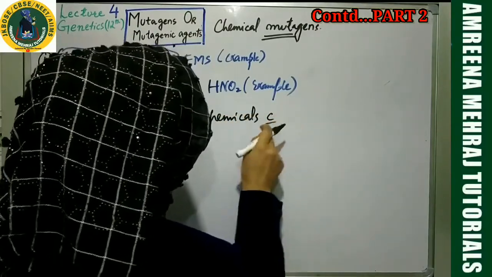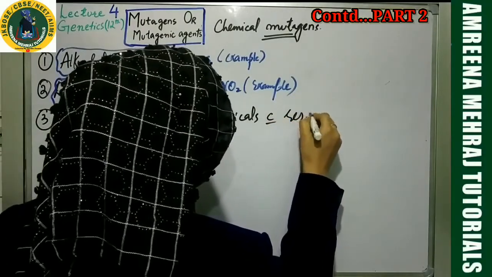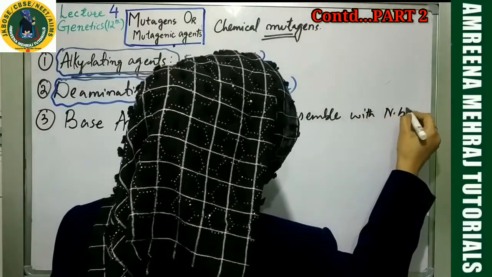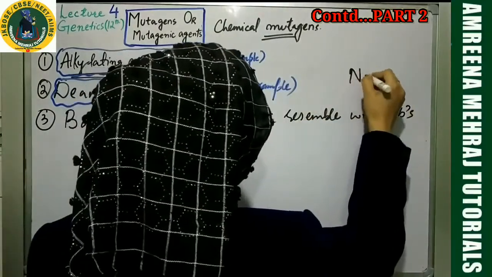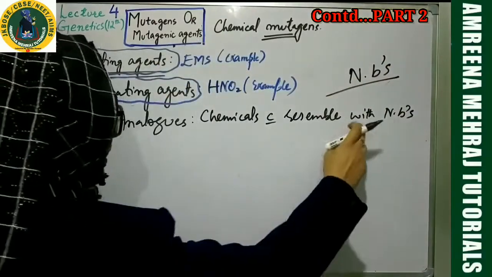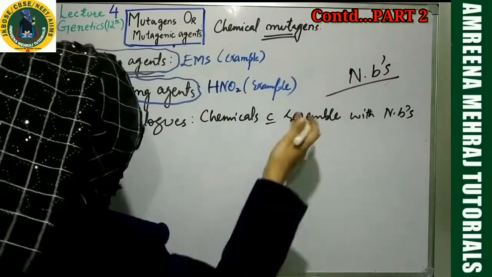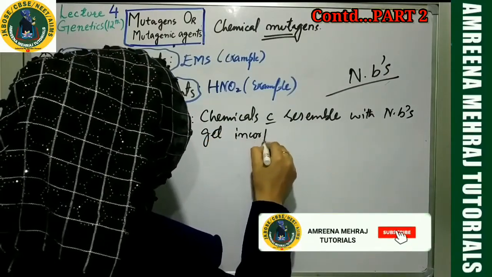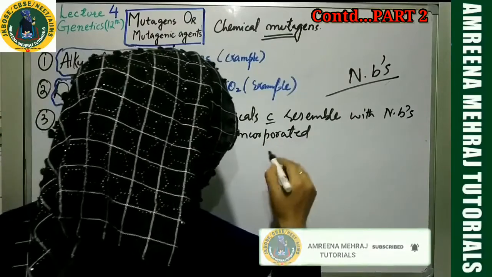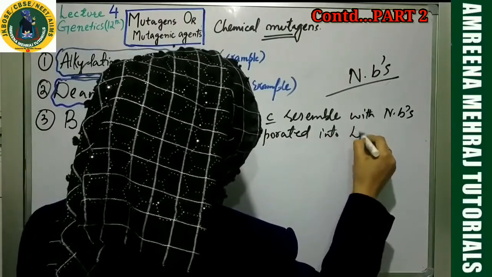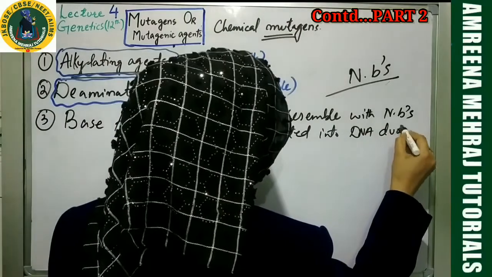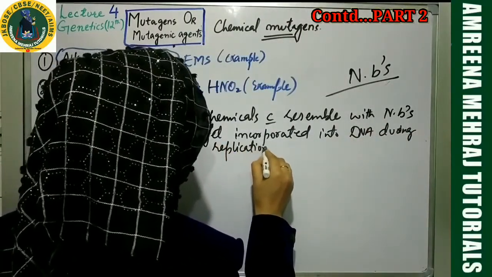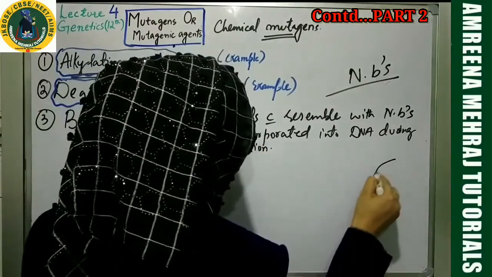which resemble nitrogenous bases. So I'm writing like this, nitrogenous bases. They resemble nitrogenous bases, and they get incorporated into DNA during replication. So whenever DNA replication is taking place, suppose this is an active phase of replication.